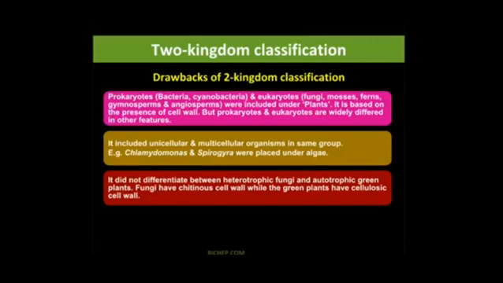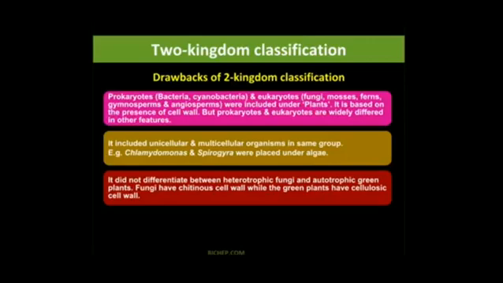Second one, it includes unicellular and multicellular organisms in the same group. It was not able to separate the unicellular and multicellular organisms. Both are grouped into the same group. So that was the second drawback. And the third drawback is it did not differentiate between heterotrophic organisms and autotrophic organisms. Heterotrophic means these are the organisms which are not able to synthesize their own food.